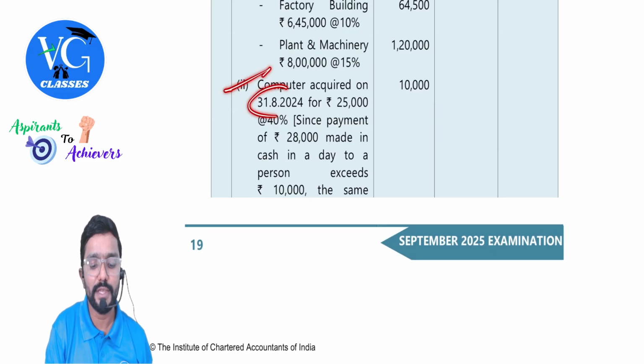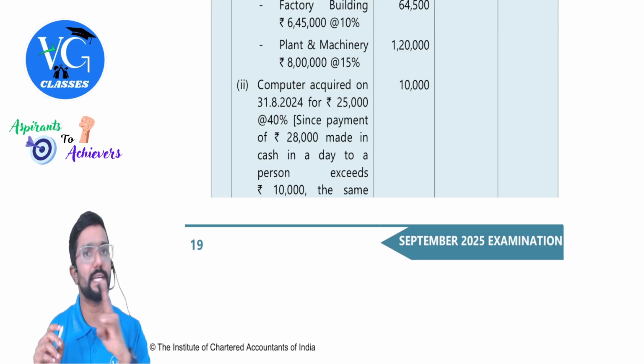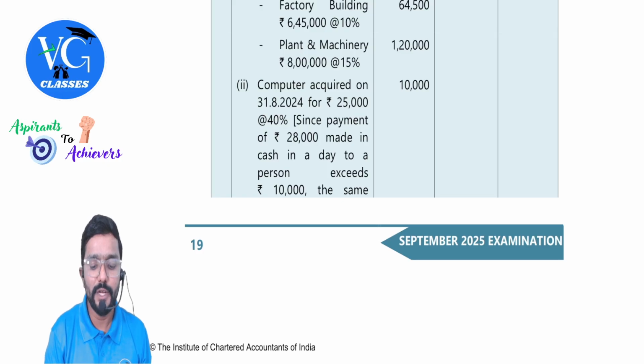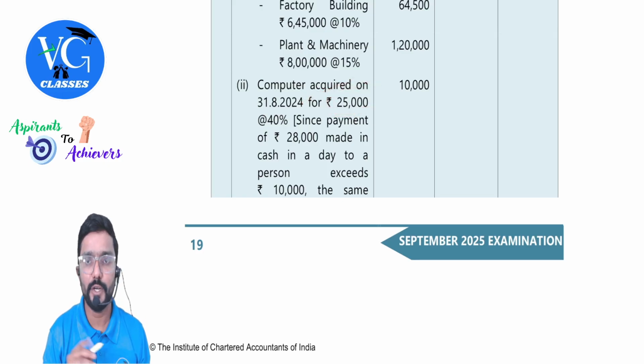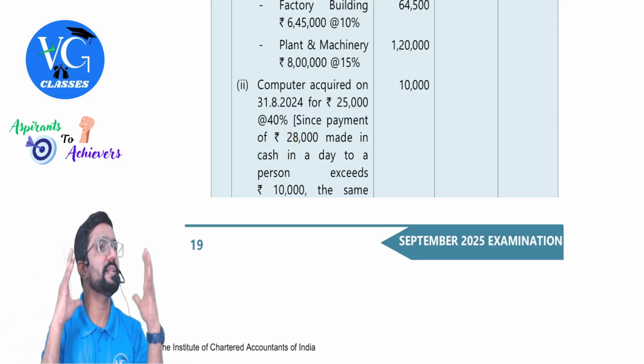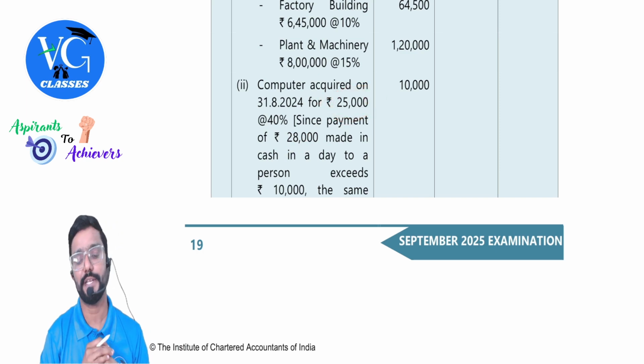Then computer acquired on 31st August, full depreciation. But whatever is paid in cash is not allowed as cost. Only the remaining amount you take. Only for 25,000. 28 is not considered because it is paid in cash. So 25,000 into 40%.